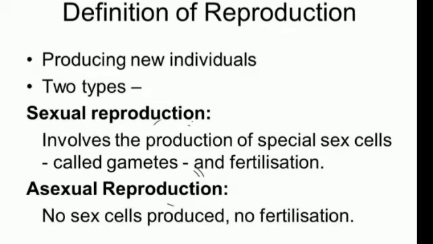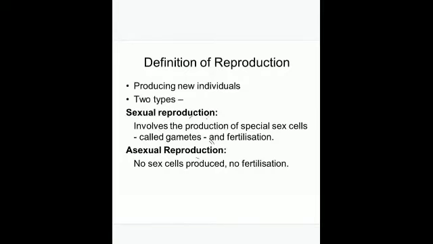So the ability of living organisms to produce young ones of their own kind is called reproduction. This is the ability through which the living organisms of a particular species survive, otherwise that particular species will come to an end. This reproduction takes place by two means, that is, there are two modes of reproduction. First is sexual reproduction and then asexual reproduction.